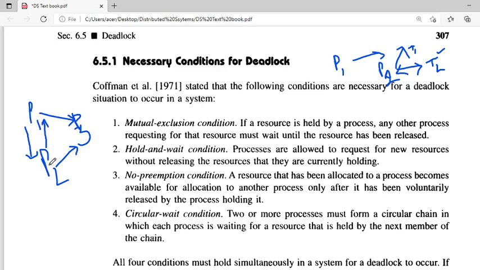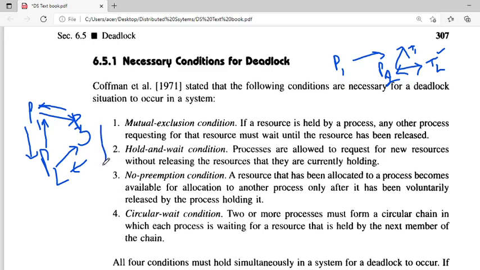Say P1 wants a resource from P2, P2 wants a resource from P3, P3 wants a resource from P1. This is nothing but a circular wait condition where all the remaining processes will wait for a resource that is held by the next member.